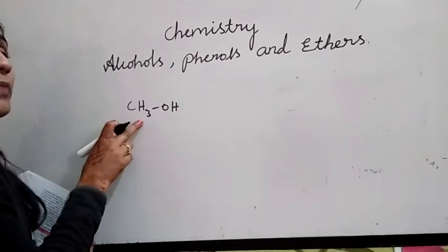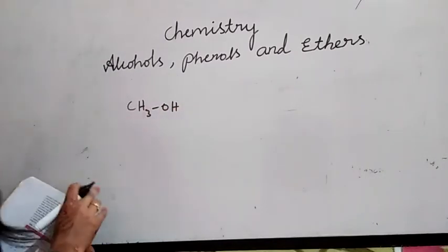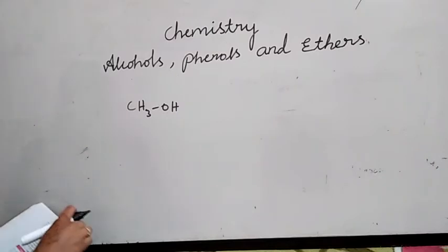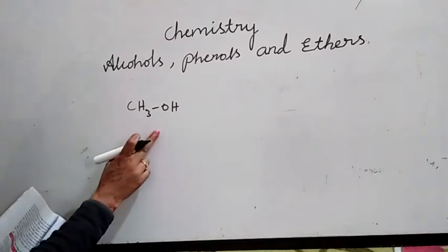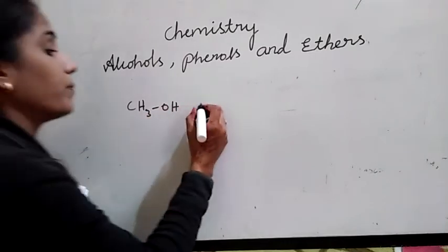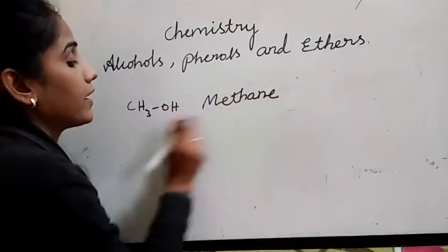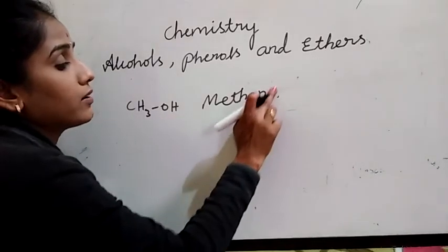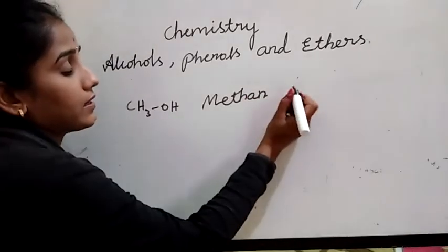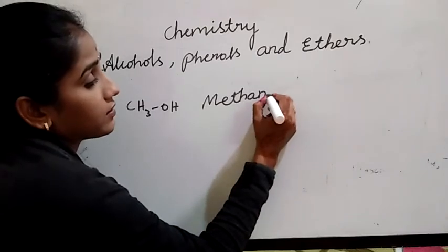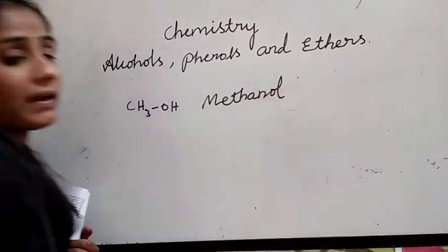One hydrogen of methane is replaced by one OH group. Can you write the IUPAC name? It contains only one carbon, methane, and only one OH group. Just erase the E of the alkane and add OL. Methanol.